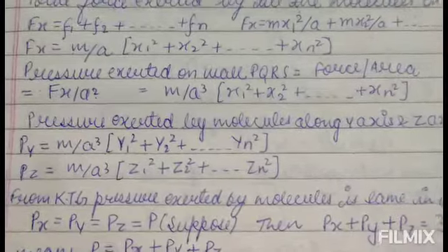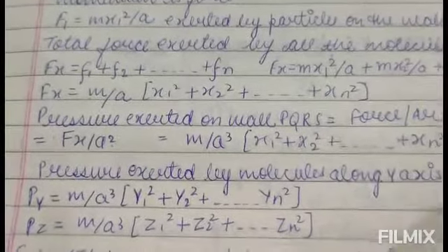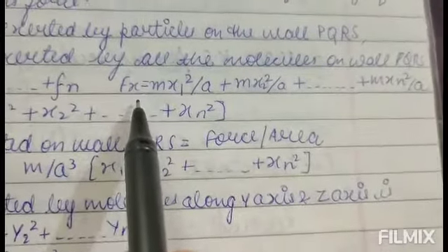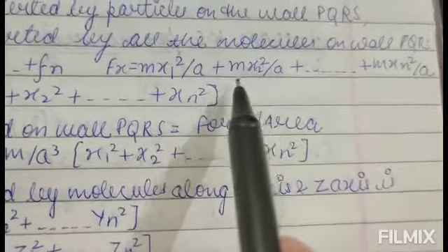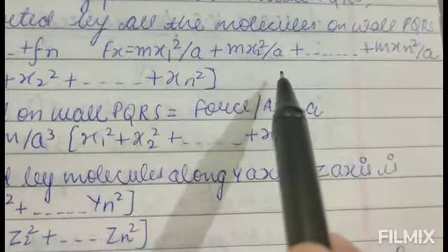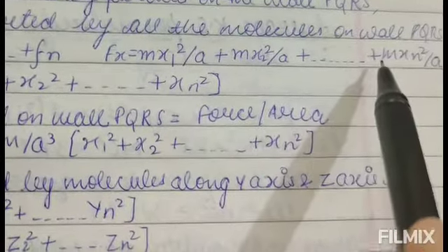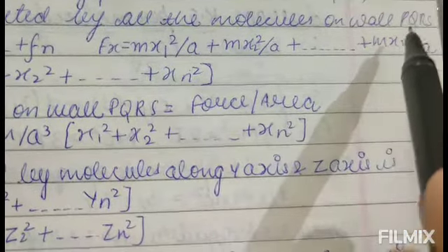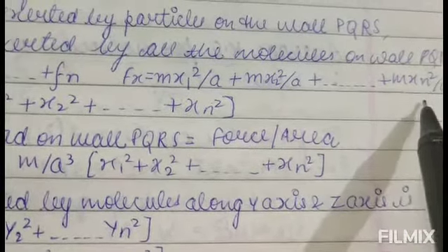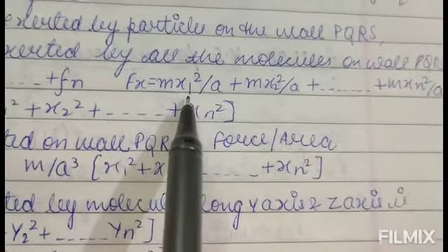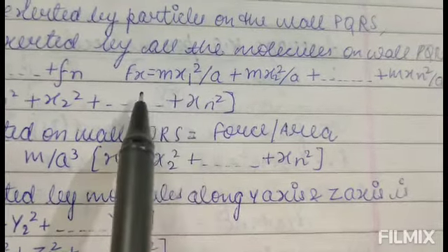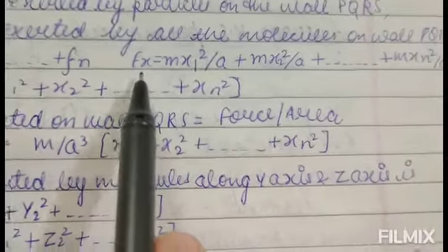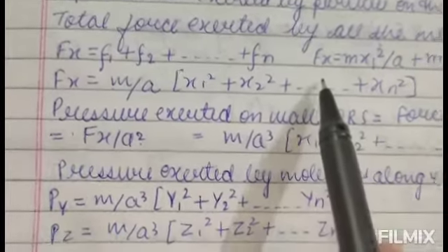Similarly, you can write for F2, F3 and so on till Fn. So we have written here Fx is equal to mx1 square upon a plus mx2 square upon a plus and so on, plus mxn square upon a. So these many forces will be there, and we take the algebraic sum of these forces, that is Fx, the total force along x-axis.